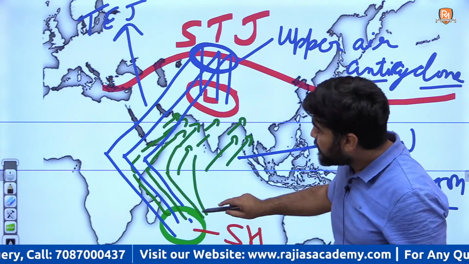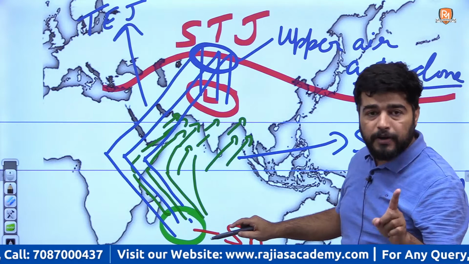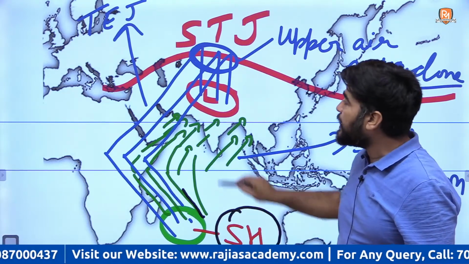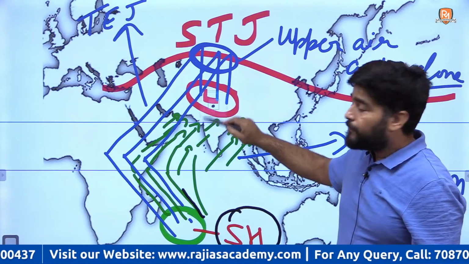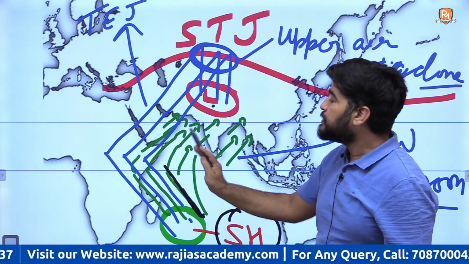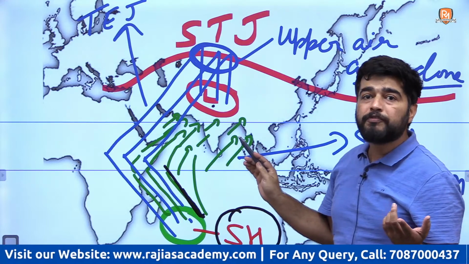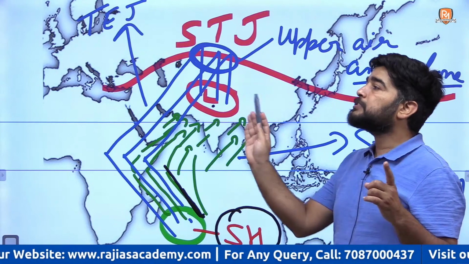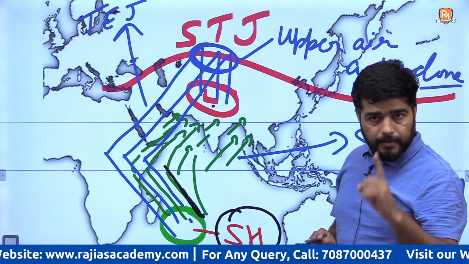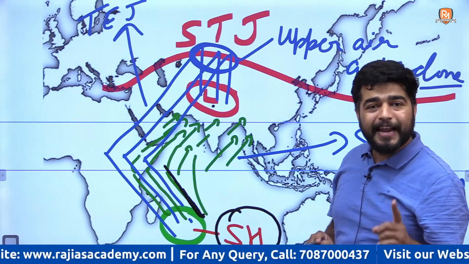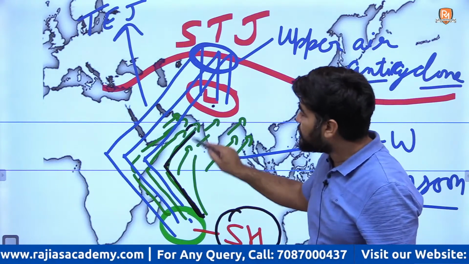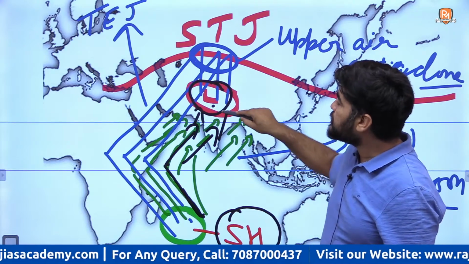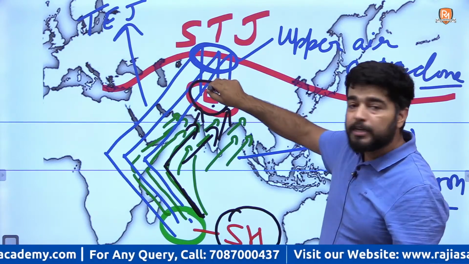Now what is happening in lower surface? The winds are moving from Mascarene High towards Tibetan low. When they cross the equator, they change the direction due to Coriolis force, because you know in northern hemisphere Coriolis force works towards right. They will be deviated towards right or not? They are deviating towards right. And they are moving towards Tibetan low. At Tibetan low they will rise.